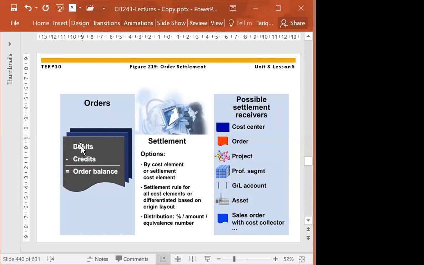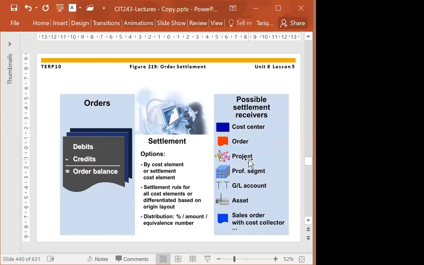So these internal orders are short term, for example, until we finish constructing a building. It will take like 2 or 3 months, so the life of this internal order will be 2 or 3 months. When the task is complete, the cost will be transferred to a possible settlement receiver. That receiver could be a cost center or order or projects.